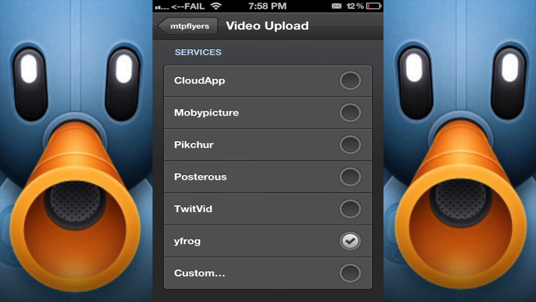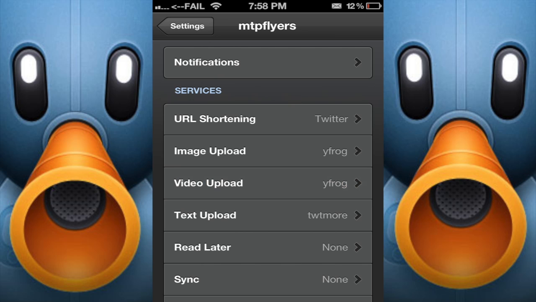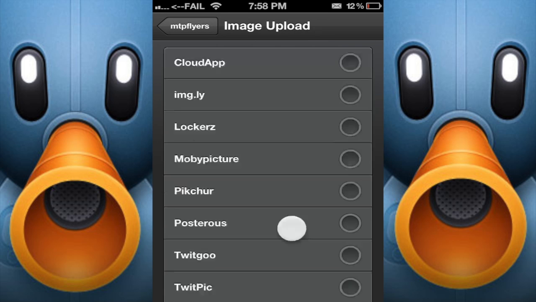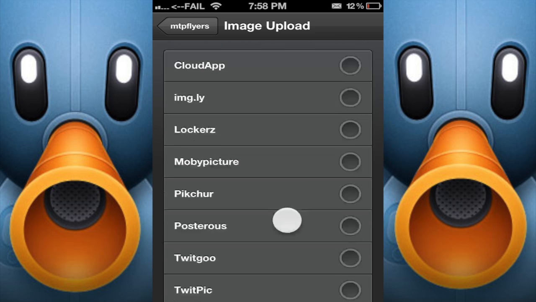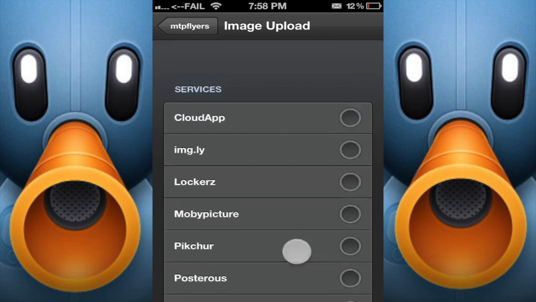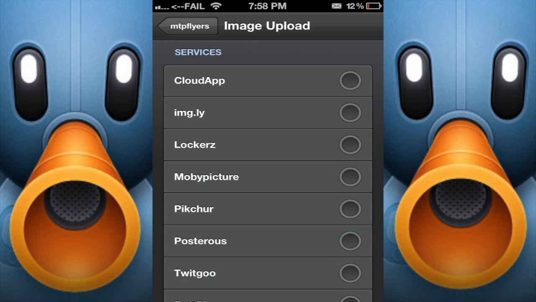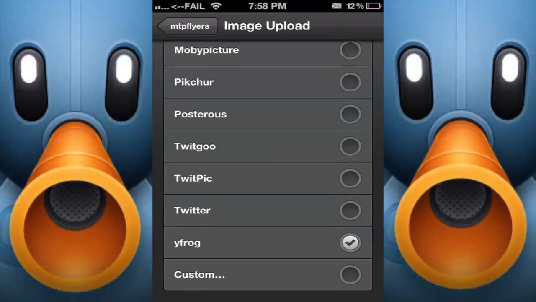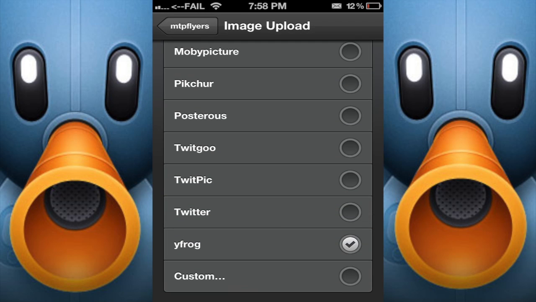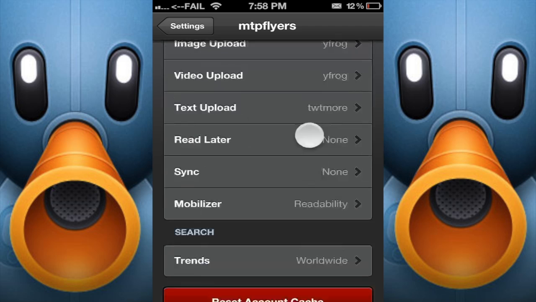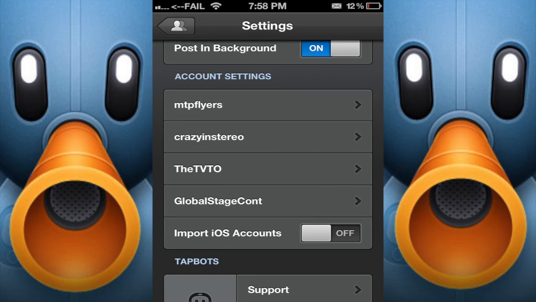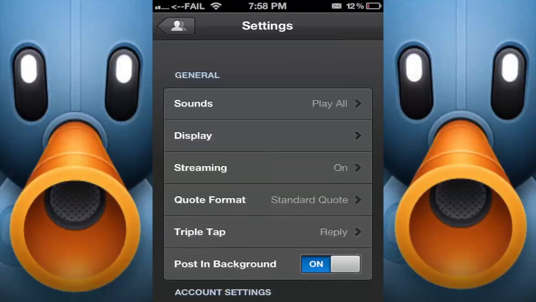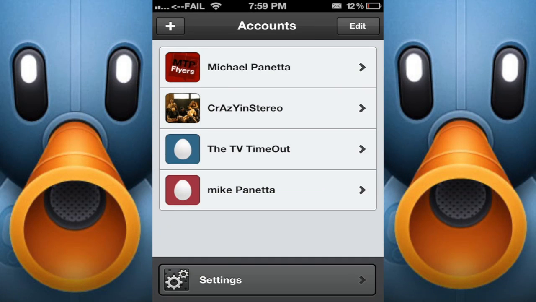Video upload, I use YFrog, and image upload, I use YFrog because YFrog will allow me to do multiple pictures. If I use, I believe it's TwitPic or Twitter, it will not allow you to do multiple. Now, I've had other applications where I've tried to use YFrog and it doesn't work. So that's why I wasn't too happy with using those other applications. So you see there that you have lots of things that you can do to set up the Twitter app.